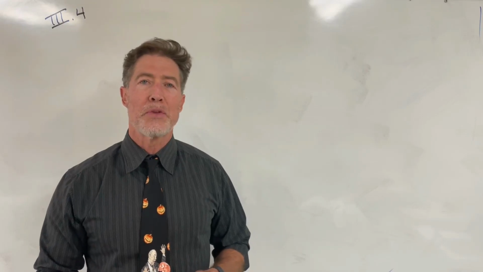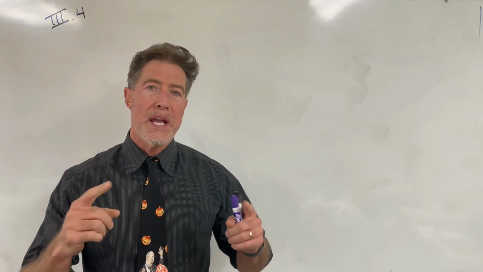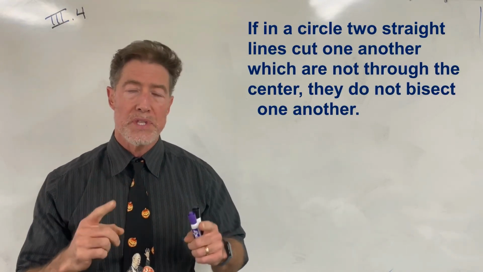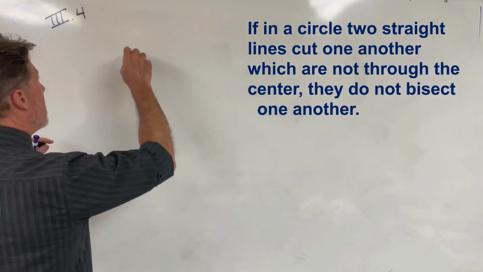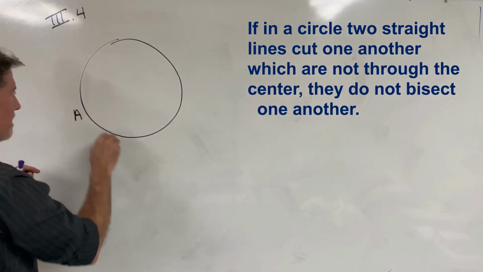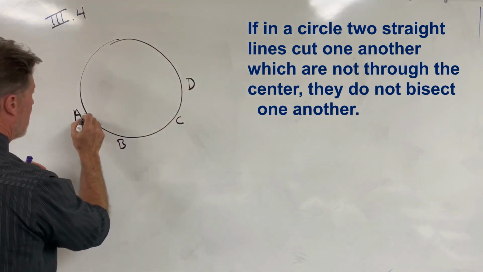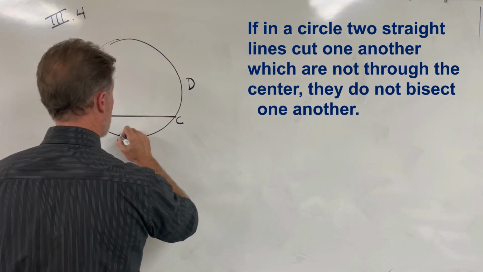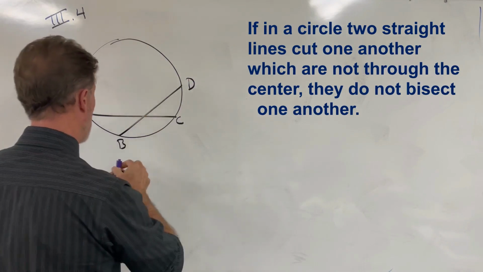Euclid's Elements, Book 3, Proposition 4. If in a circle two lines cut one another, which are not through the center, they do not bisect one another. So let there be circle ABCD, and let these two lines, not through the center, cut one another.